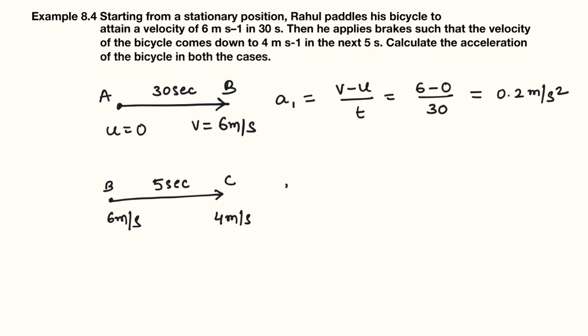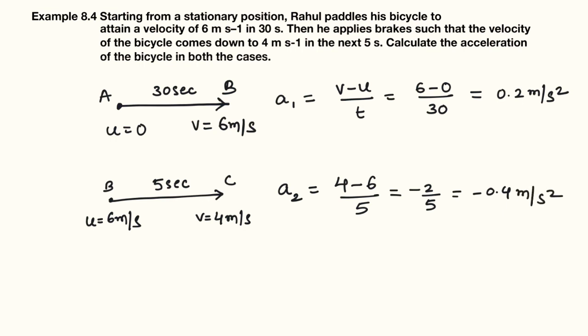Then what is the acceleration in the second case? It will be change in velocity. So initial velocity is 6, final velocity is 4. So what is the change in velocity? 4 minus 6 divided by 5. So that will be minus 2 by 5, which is minus 0.4 meters per second squared. So what is the meaning of the acceleration as minus 0.4?